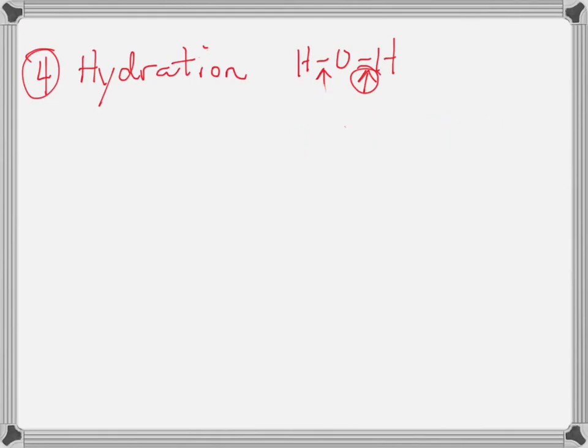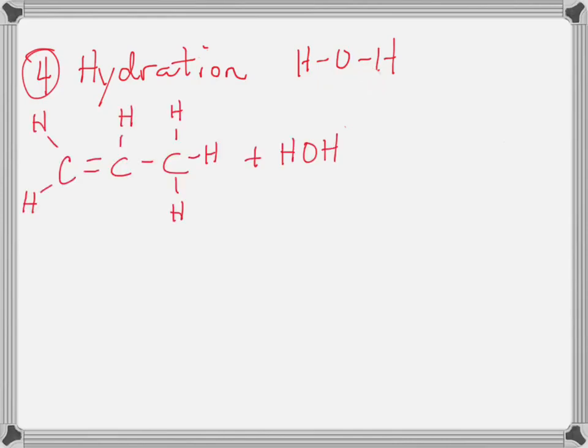So let's set up a hydration reaction. Here we have a reaction set up, and we have an alkene on the left, and we have a molecule of water. I'm going to move that molecule of water into position because it's still going to be an addition reaction.